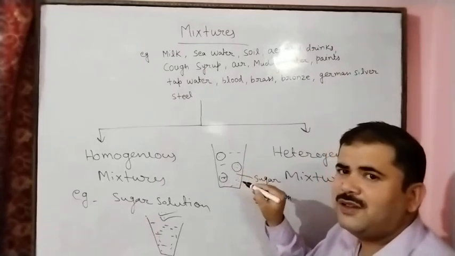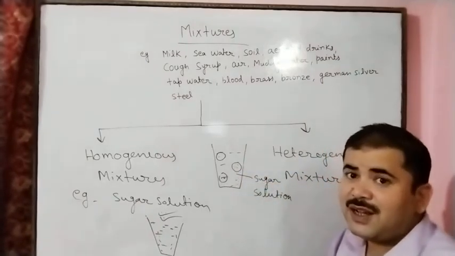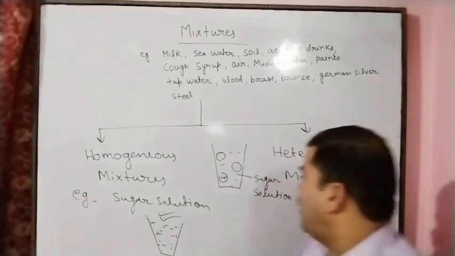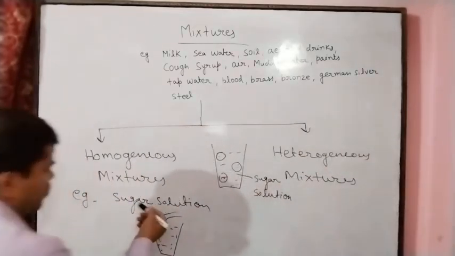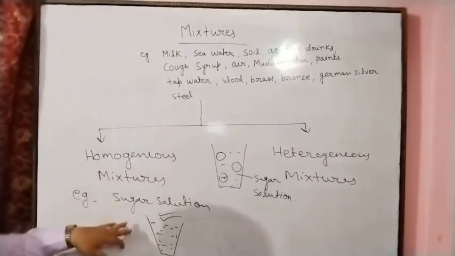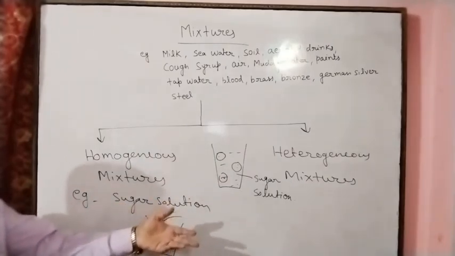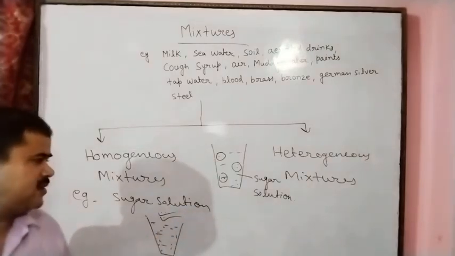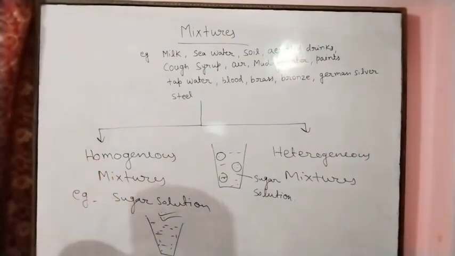Same everywhere, and this is called the homogeneous mixture. Sugar solution, salt solution, and potassium permanganate solution are many examples of the homogeneous mixture.